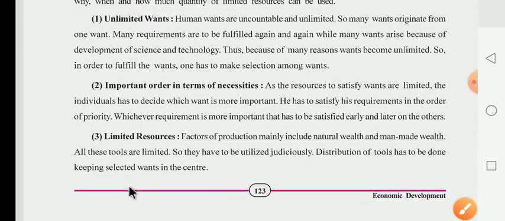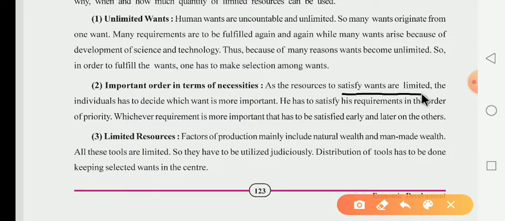Now the next topic is the importance order in terms of necessity. As the resources to satisfy wants are limited, dear children, you know that the individual has to decide which want is more important. Whenever you go to the shop, you have so many products available, but out of so many products, you have to decide which is the most favorable product. And that's why you choose any one product.